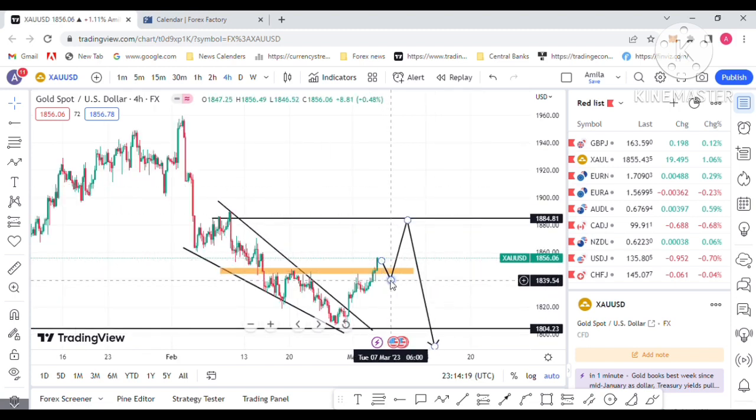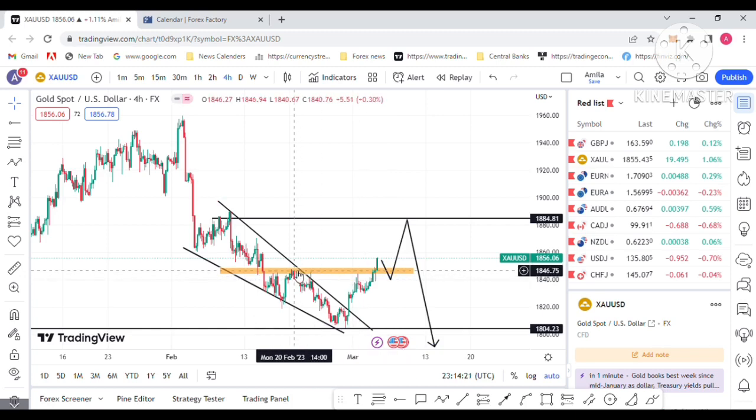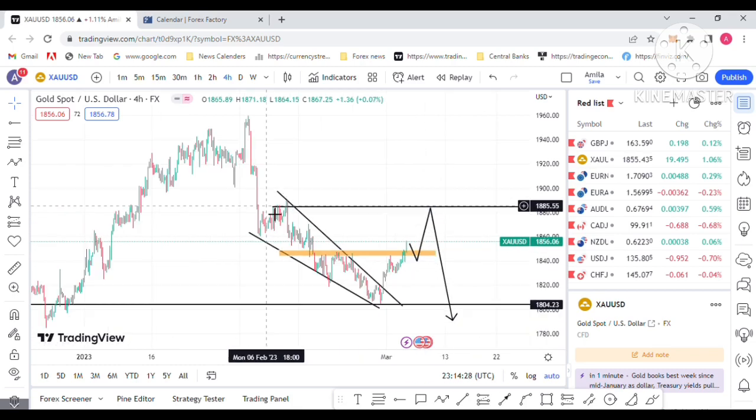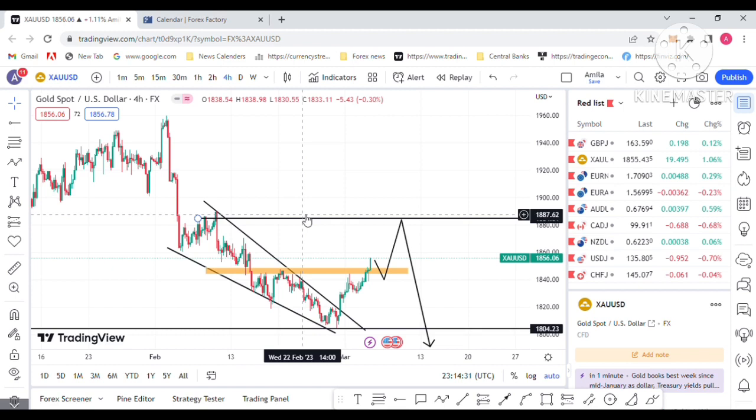That's my analysis for next week. You should forecast for gold this way. With this type of analysis for the next week, I think it will help you profit from gold.